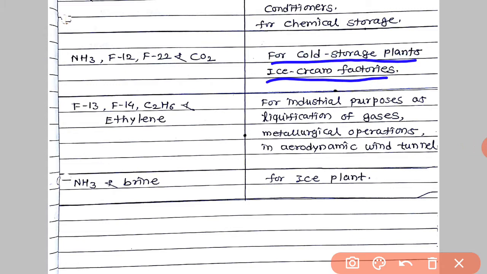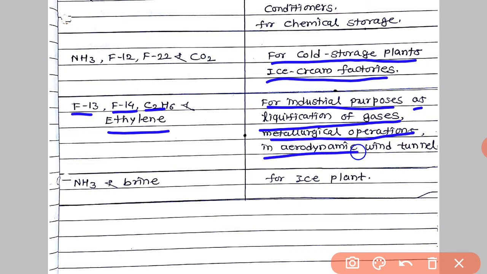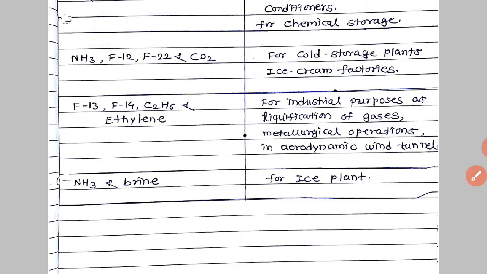Then F13, F14, C2H6 and ethylene, those refrigerants are used for industrial processes, for liquefaction of gases, metallurgical operations, in aerodynamics and wind tunnels. And NH3 and brine solution are commonly used for ice plants. So NH3 and brine, they are used for ice plant.